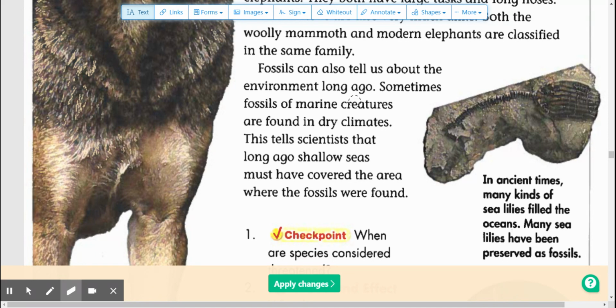Number eight, blank show us that life on Earth has not always been the same as it is now. A. Fossils, B. Friends, or C. Fungi. Number nine, sometimes fossils of marine or sea creatures are found in A. Dry, B. Wet, or C. Icy.